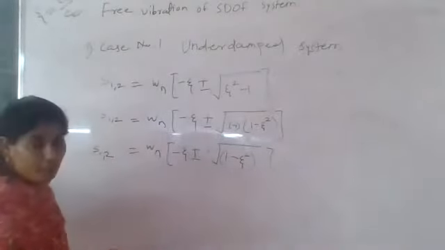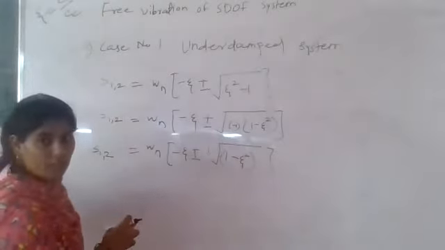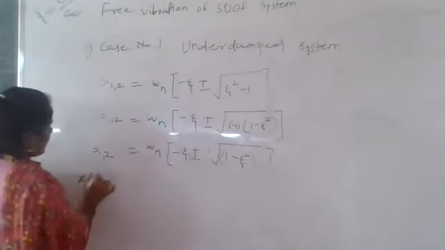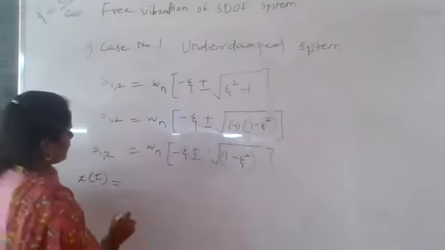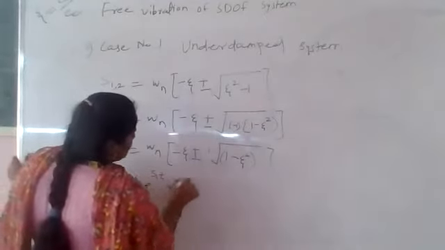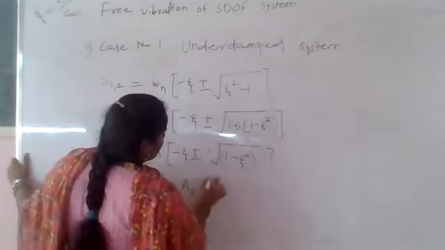Okay. Now we put this value in terms of zeta into our initial equation. What is our equation? x of t is equal to a1 into e raised to s1t plus a2 into e raised to s2t.